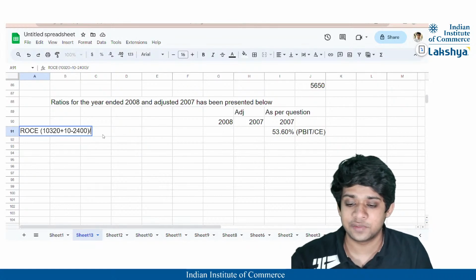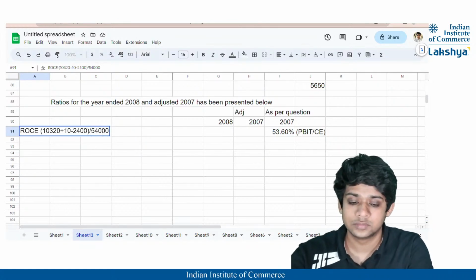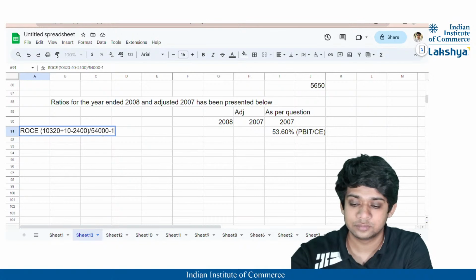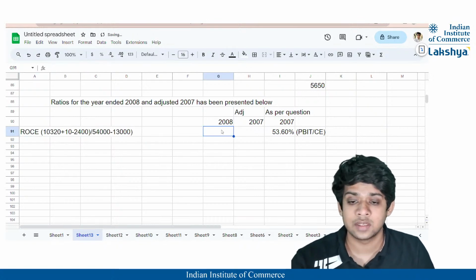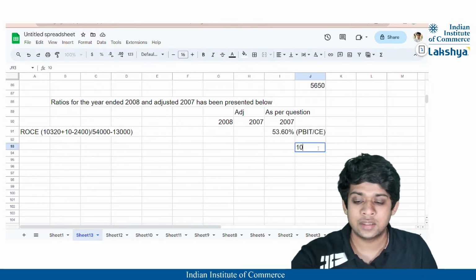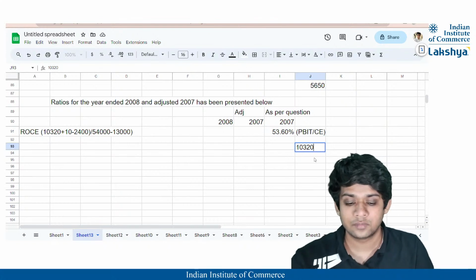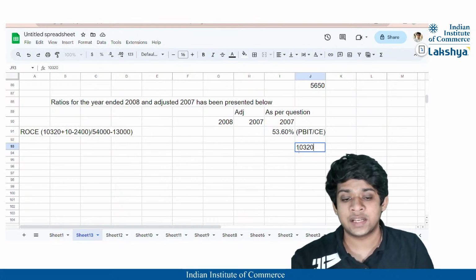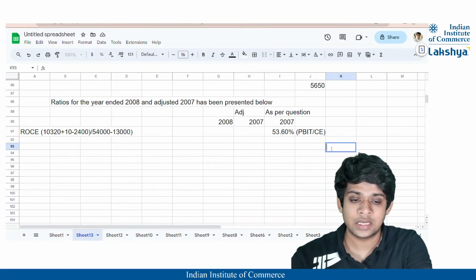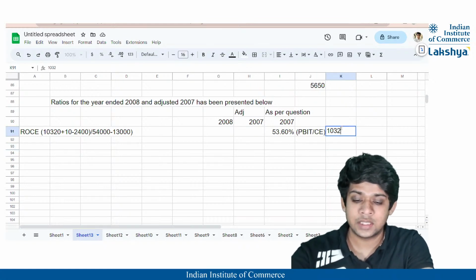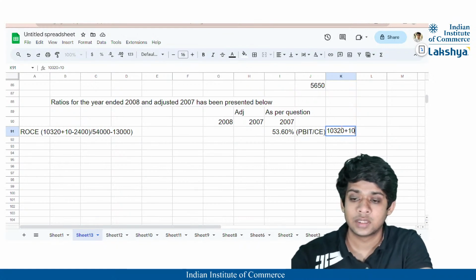So it will be 54,000 minus 13,000. This is the calculation for 2008, right? So let us just calculate whatever is the total. 10,320, okay, plus 10. I'll just do it here. 10,320 plus 10 minus 2,400, correct?